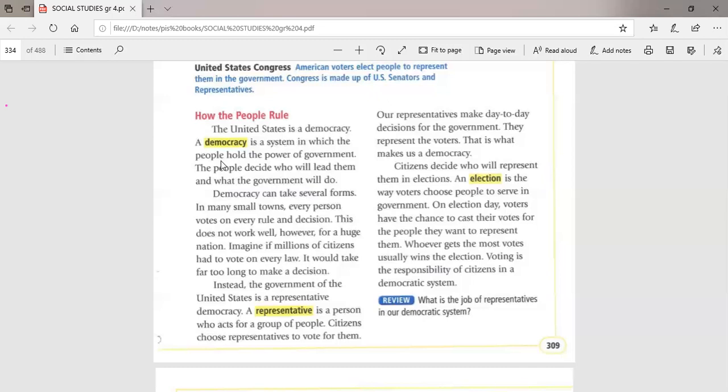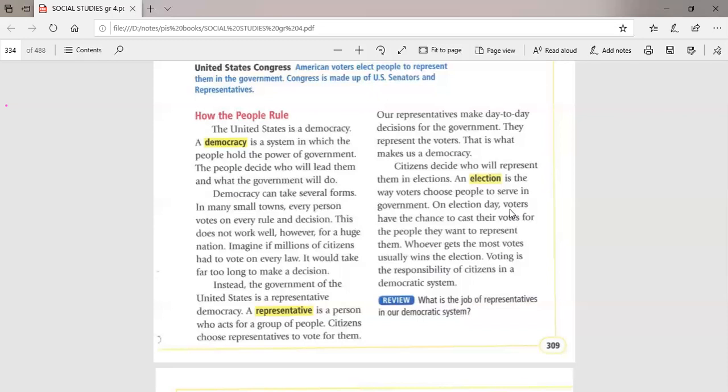They choose these representatives in something called an election. In this election, it's the time for voting. People have a paper. In this paper, they have the names of the persons who want to be representatives. And people choose the person who wants to represent them in the Congress. Okay, this is the election.